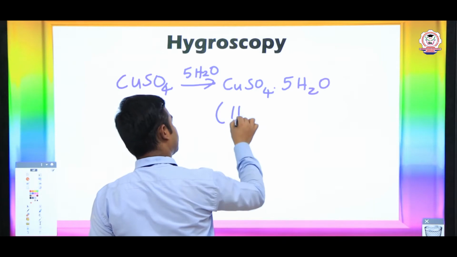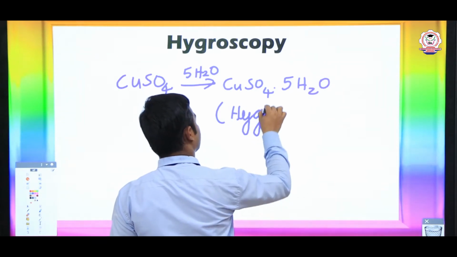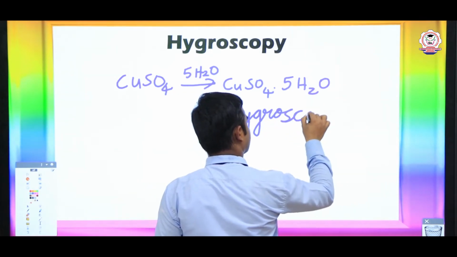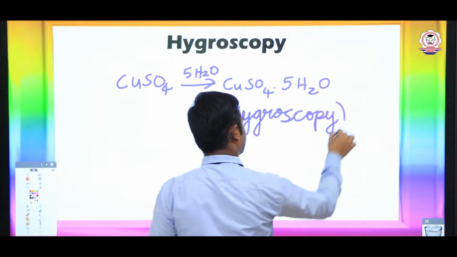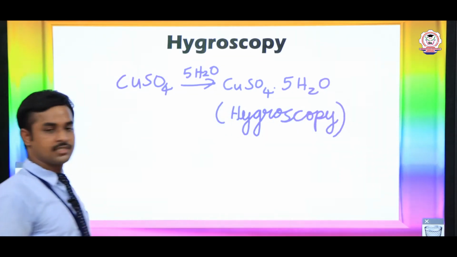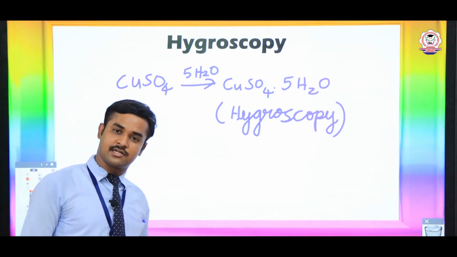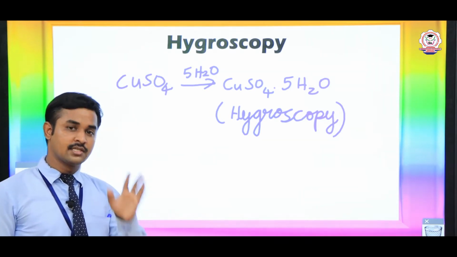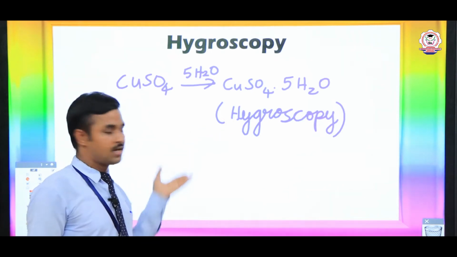So this substance is known as hygroscopic. For example, magnesium sulfate heptahydrate is also a hygroscopic substance. So hygroscopic substances have the capability of absorbing water molecules onto themselves.